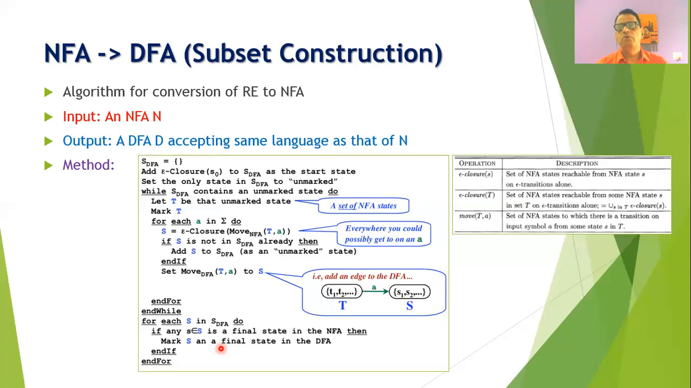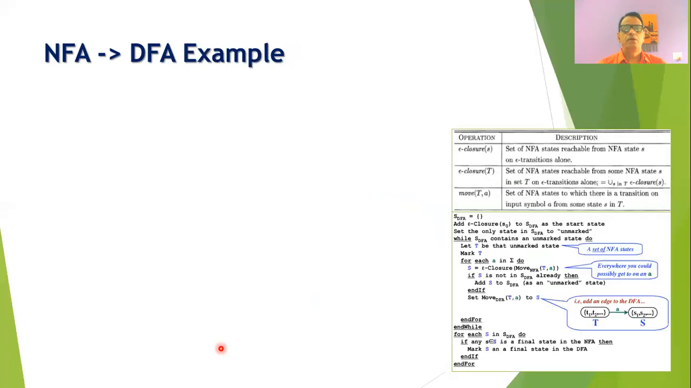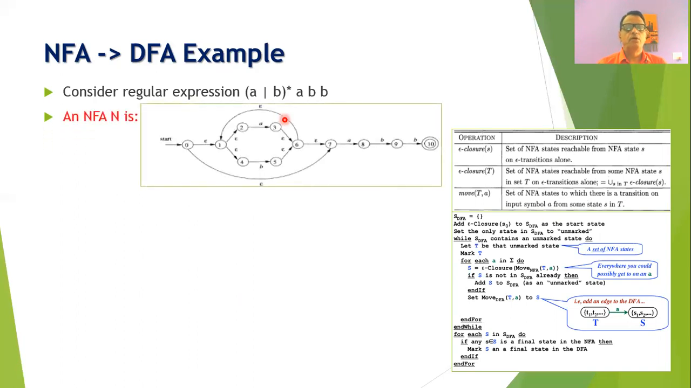Now, in order to have proper understanding of this algorithm, we will see one example of the given NFA, and we will see how the NFA can be converted into DFA. So let us see one example. Now suppose we have been given a regular expression closure of A or B, ABB. Now we know that for this regular expression, we can obtain the NFA as shown in this diagram.